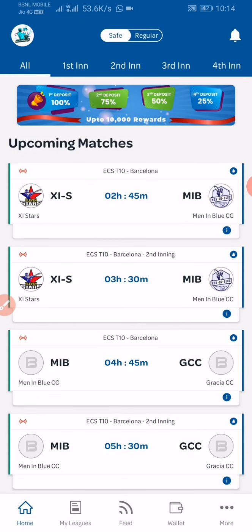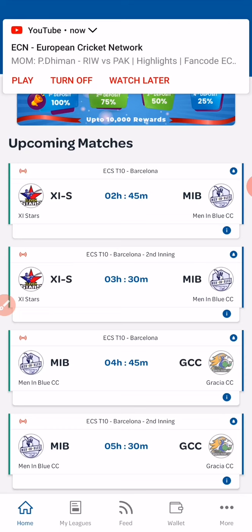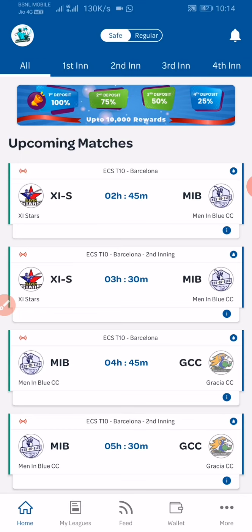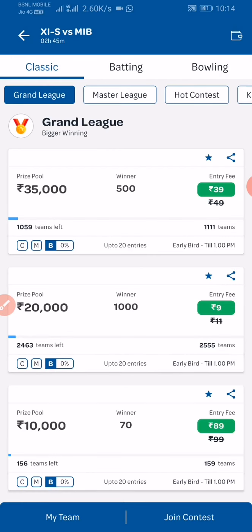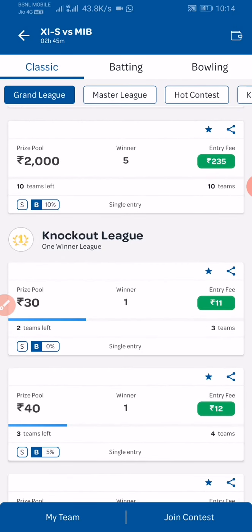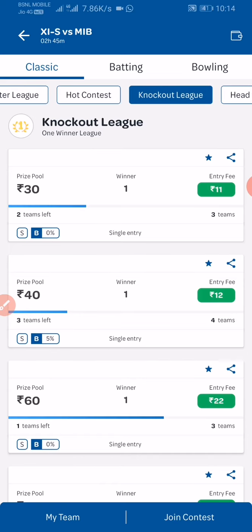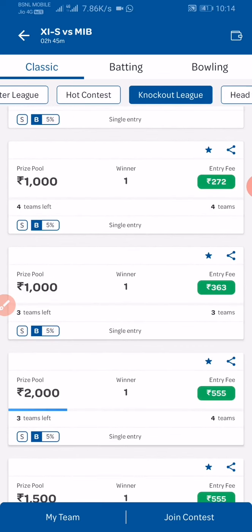So guys, this is the Bat Ball 11 app, which is another better alternative to Dream 11. This is also the same as MyFab 11, a low commission based app compared to Dream 11. So you have to click the app.